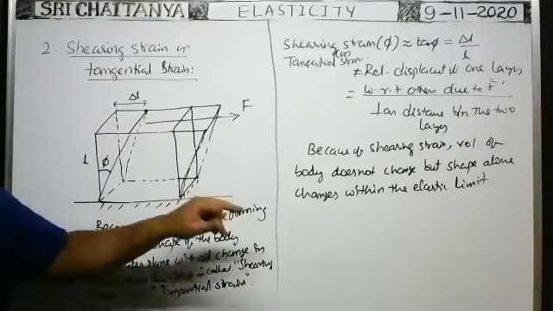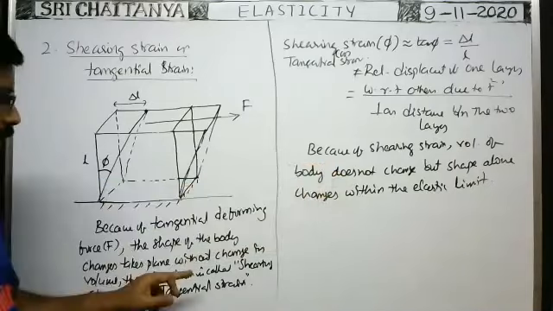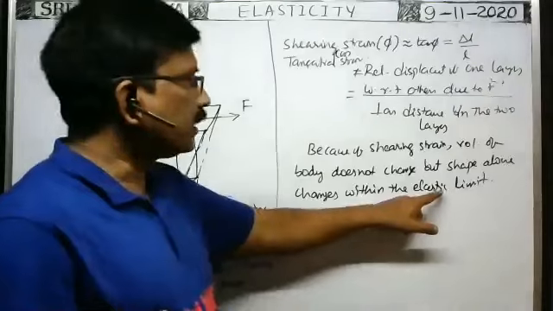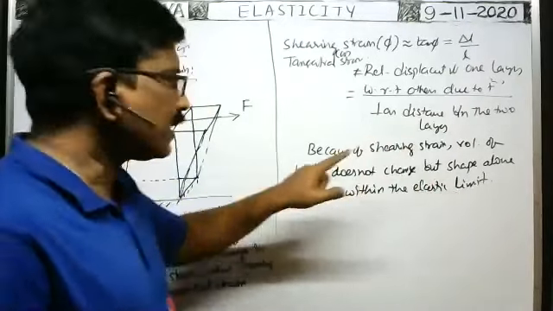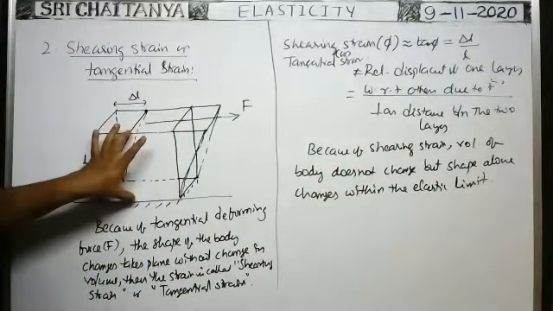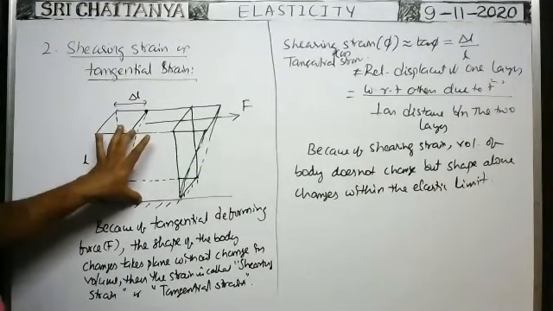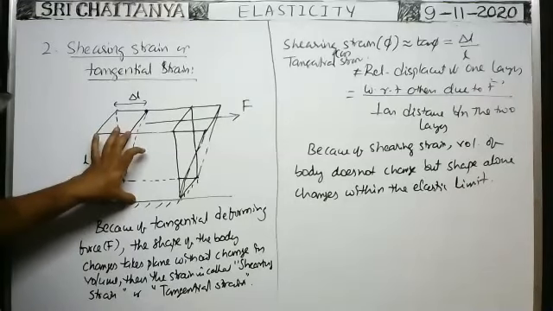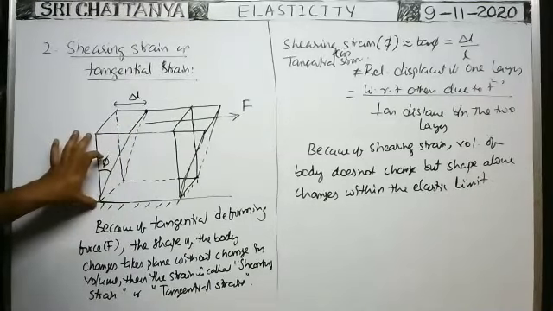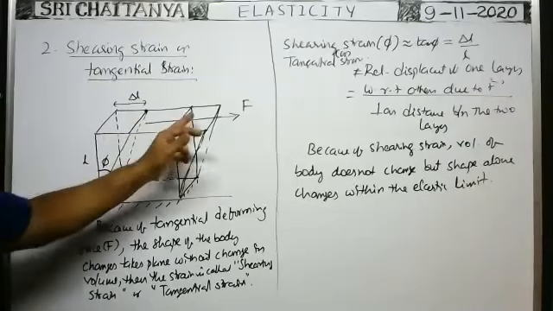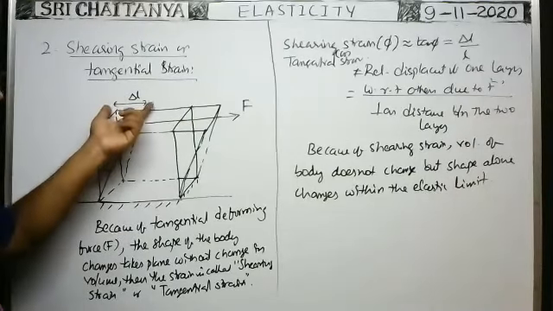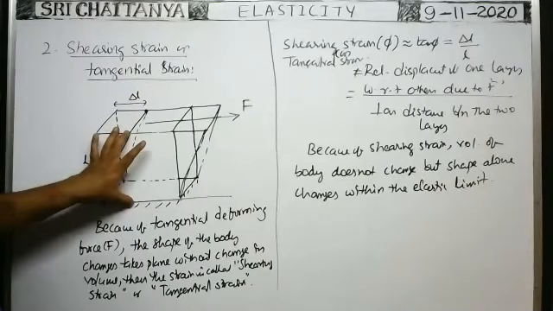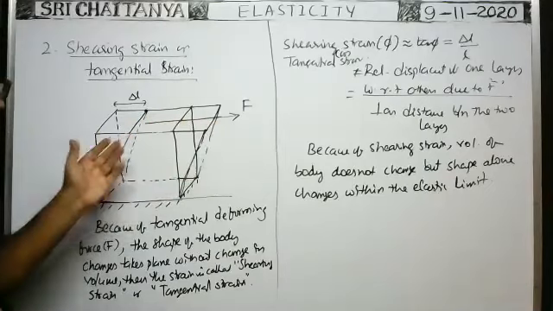Within the elastic limit, there is no considerable decrease in the distance between these two faces. Here we take the initial separation between the two faces, which is L. Because of deforming forces, this vertical face displaces by a distance equal to delta L. So the vertical separation between the two faces before application of the deforming force is L only, no?